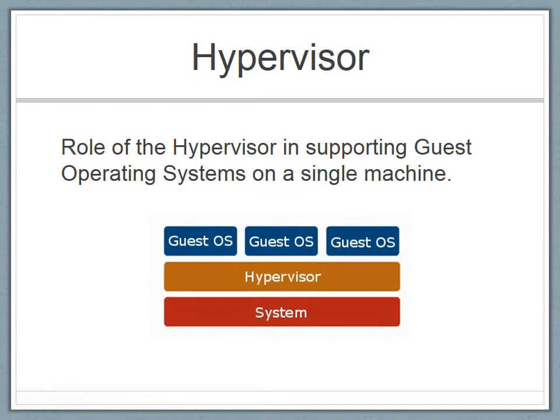This picture shows the role of the hypervisor in supporting guest operating systems on a single machine. You can see there is a layer between the hardware and the operating systems, which provides an abstraction layer known as the hypervisor. The hypervisor acts like a control for multiple applications accessing the system's parameters at the same time. So no application is starved of resources. For that matter, the operating systems don't know that there is a hypervisor layer to get to the hardware.